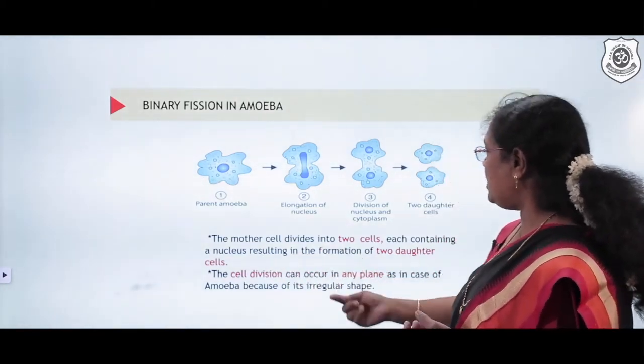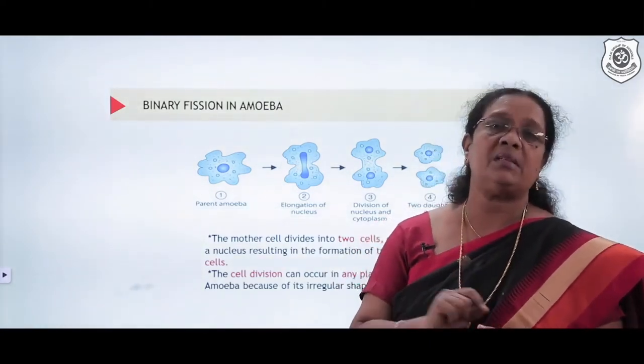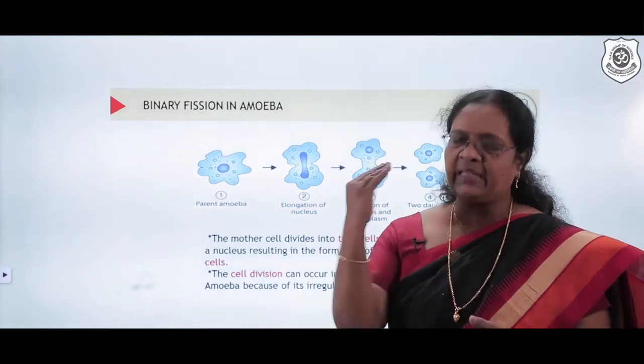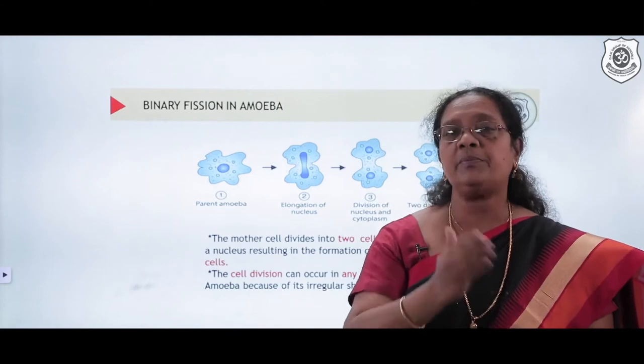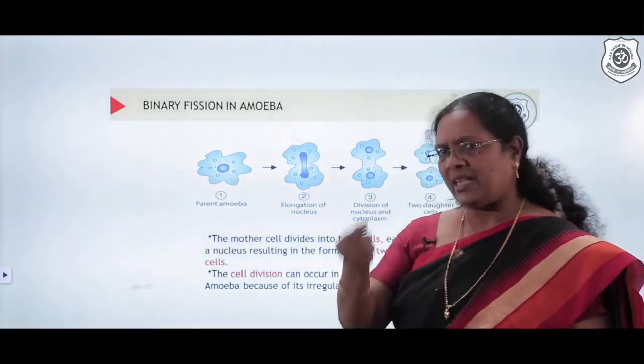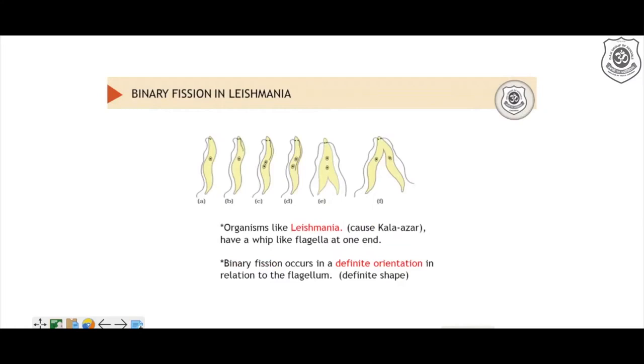This cell division occurs in any plane in the case of an amoeba. The reason behind this is that amoeba has an irregular shape. It can divide at any plane. It is not needed that it divides only at a particular plane. But what happens? Let's go and check another organism which also undergoes binary fission.